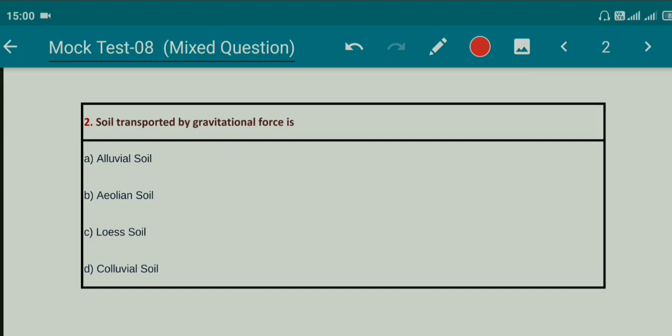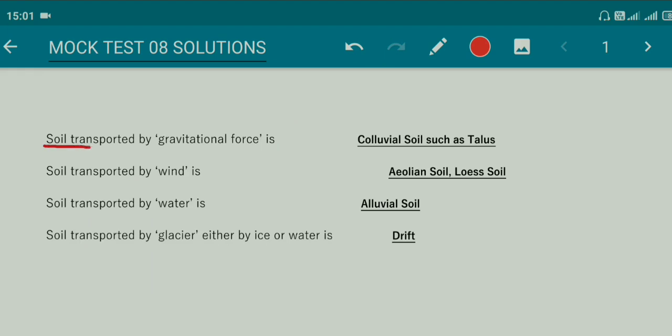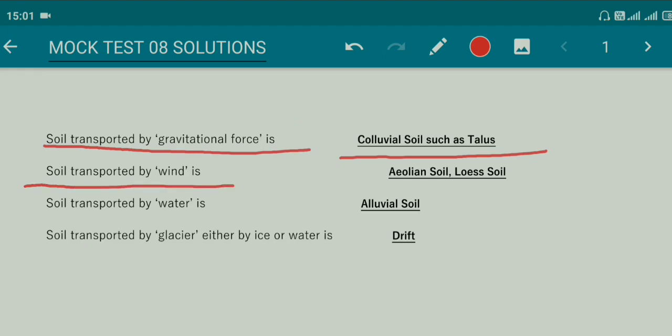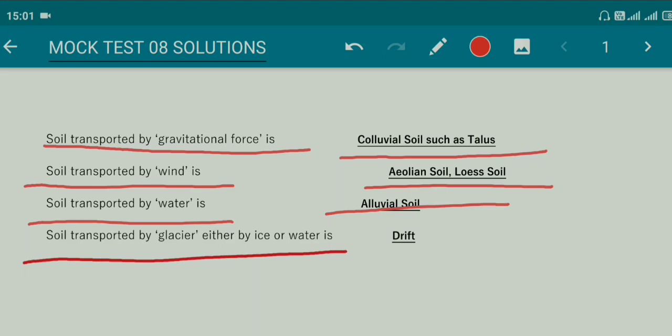Question number 2, soil transported by gravitational force is option A, alluvial soil, option B, aeolian soil, option C, loess soil, option D, colluvial soil. Right answer for this question is option D, colluvial soil. Soil transported by gravitational force is colluvial soil such as talus. Soil transported by wind is called aeolian soil and loess soil. Soil transported by water is known as alluvial soil, and soil transported by glacier either by ice or water is known as drift.